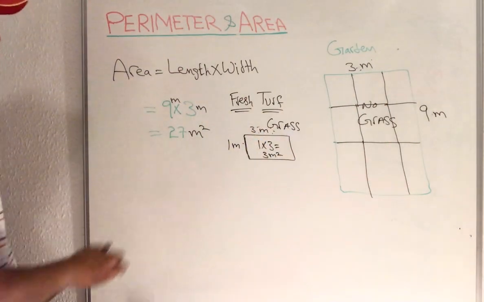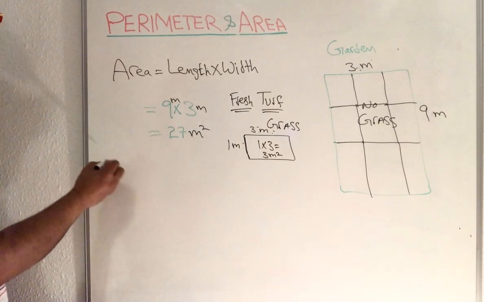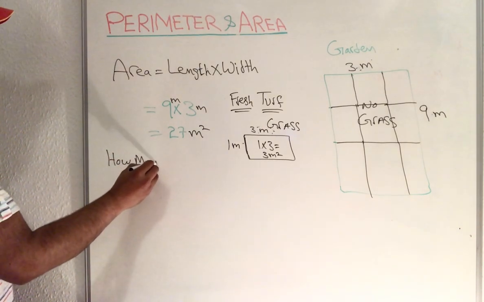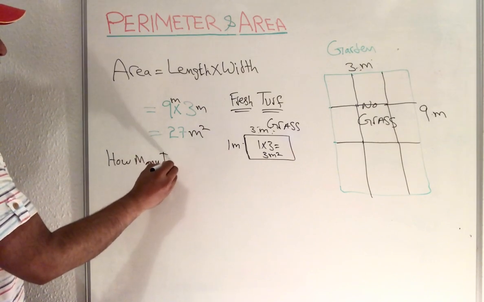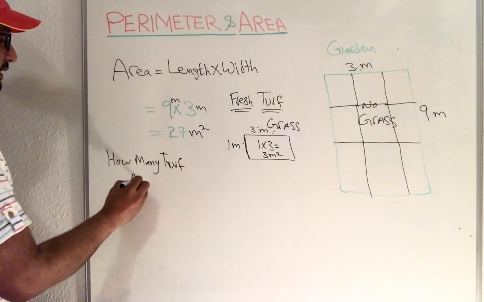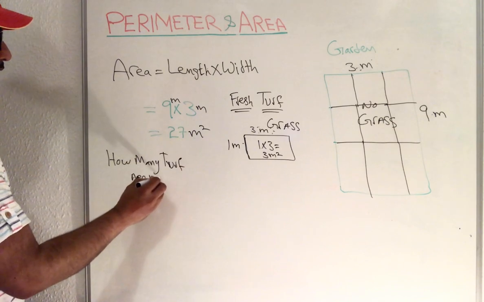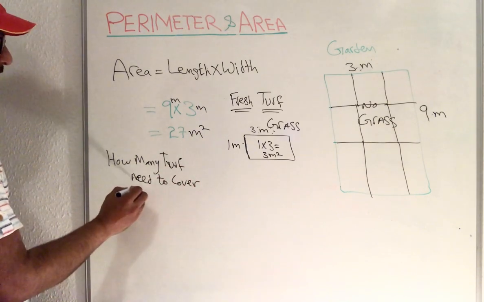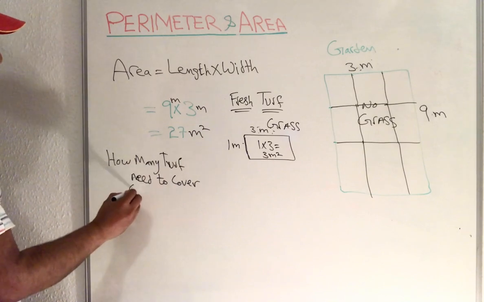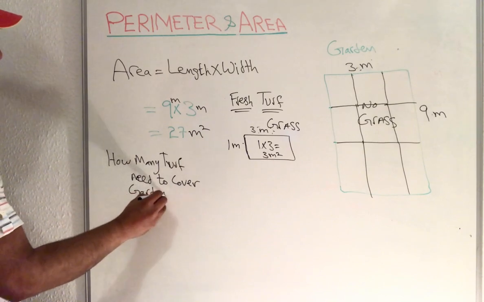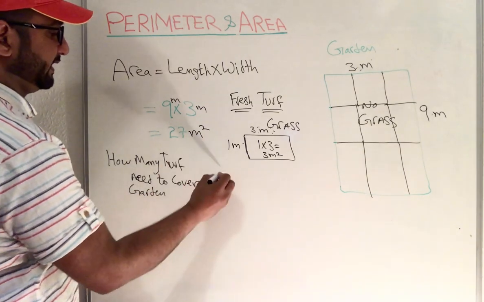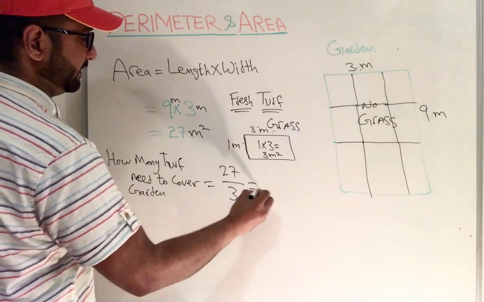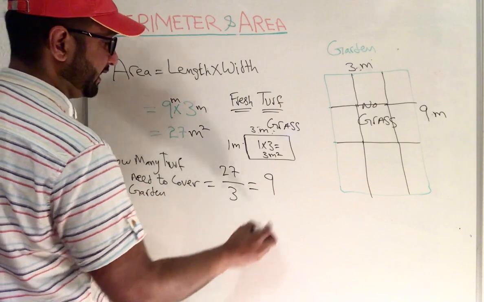How many turfs are needed to cover the garden? The area is 27 divided by 3, which becomes 9.